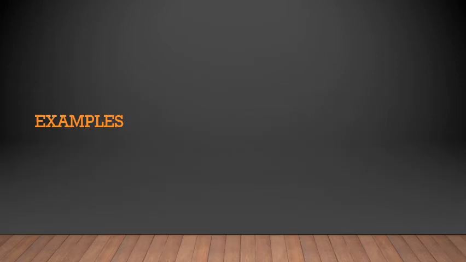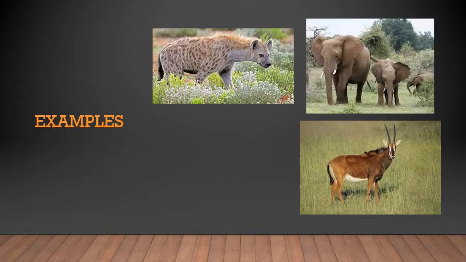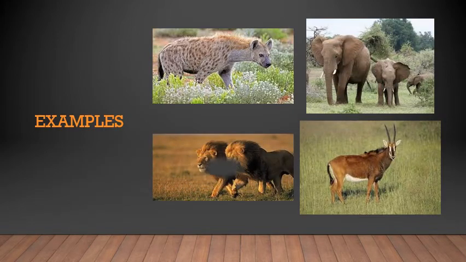Now, grasslands are a home to hyenas, antelopes, elephants, lions, giraffes. These are the animals which live in grasslands. The reason lions choose to be in grasslands is that the color of the grass and the color of the lion are almost similar, so the other animals cannot find out if the lion is walking over there. So these are the examples of the animals which live in grasslands.